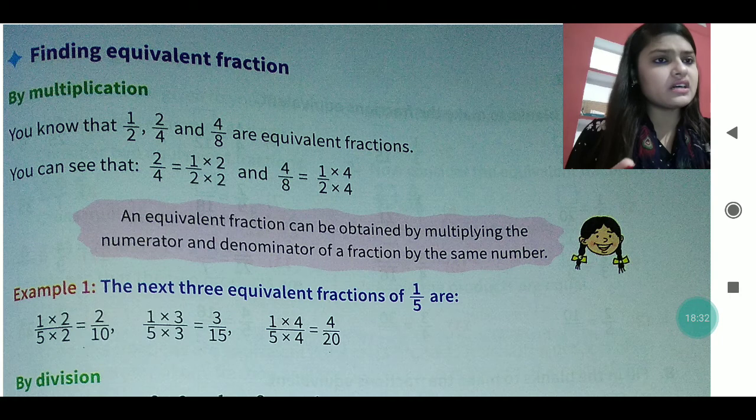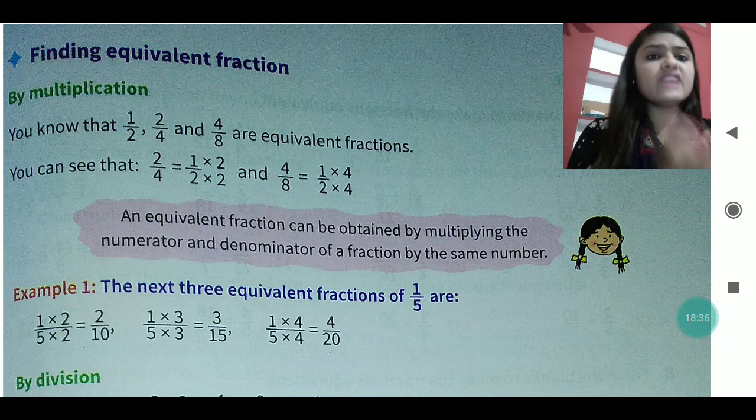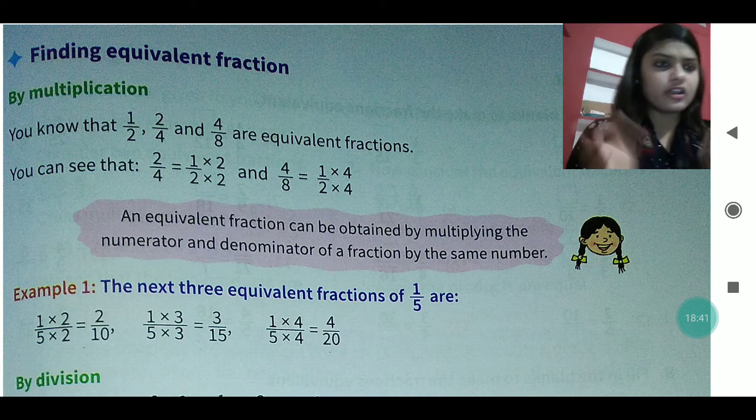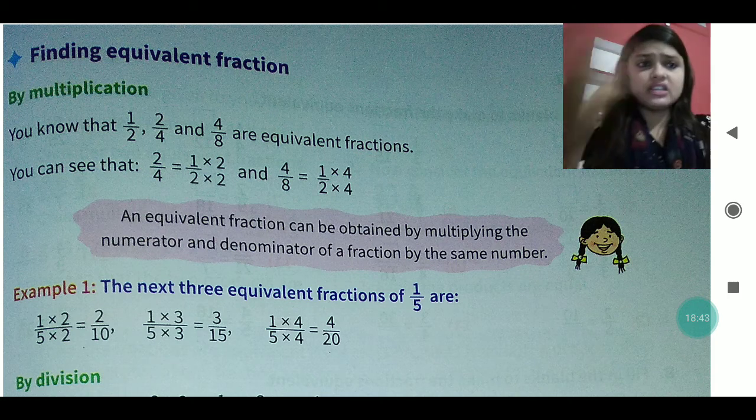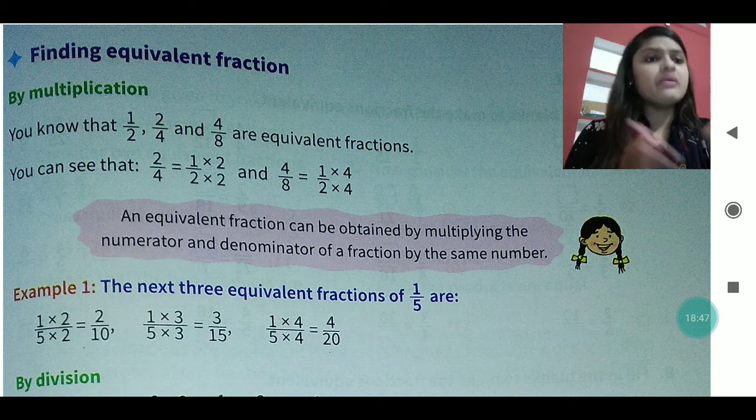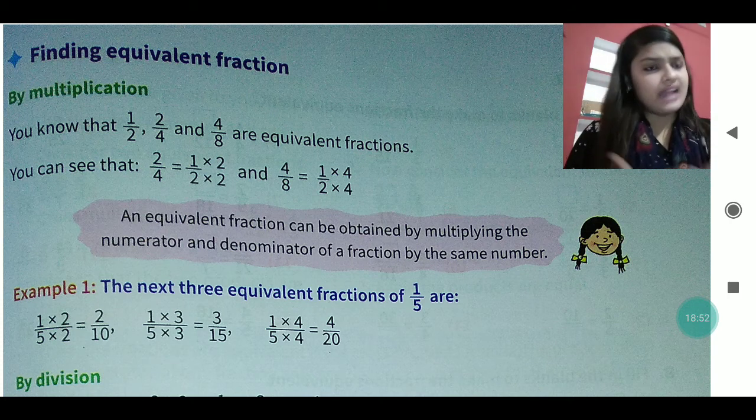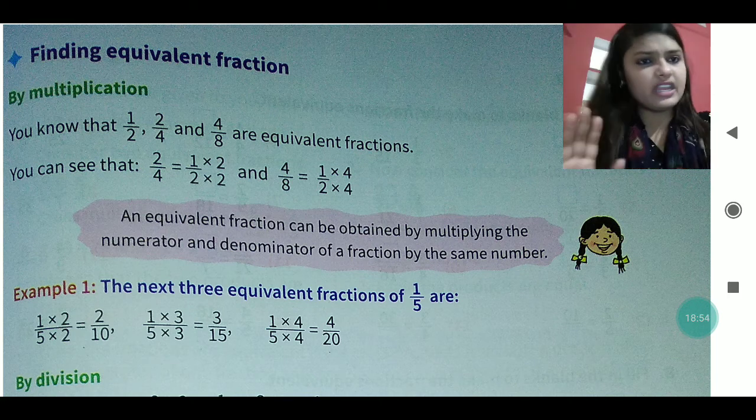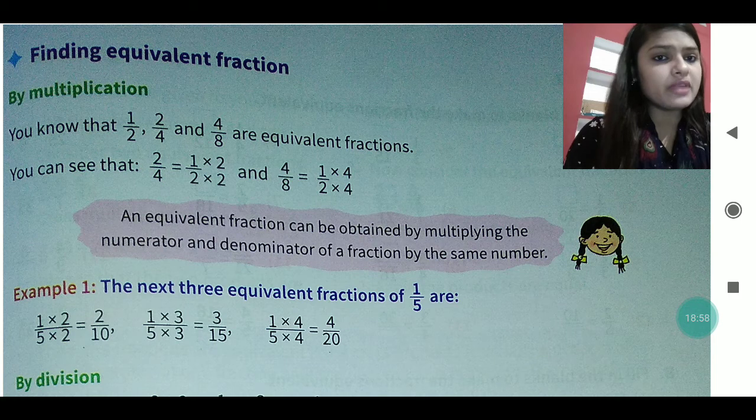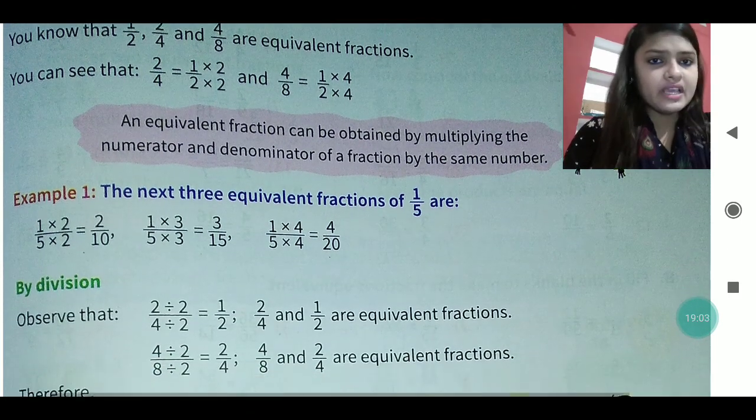Either we are multiplying the given fraction by 2, by 3, or any number. If it is written that the numerator should be 6, or 10, or the denominator should be 5, then we have to think with which number we will multiply to get this. So an equivalent fraction can be obtained by multiplying the numerator and denominator by the same common factor or the same number.